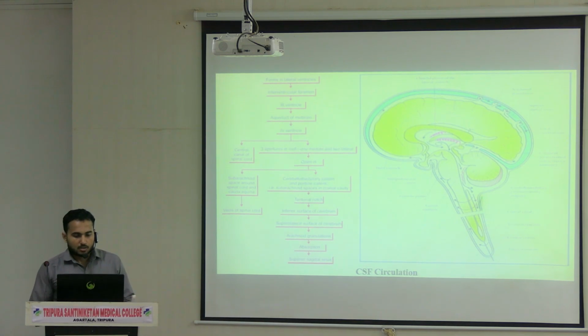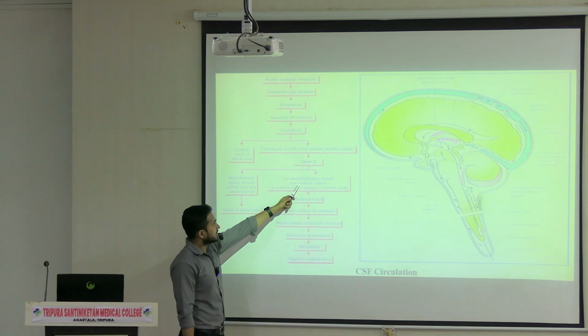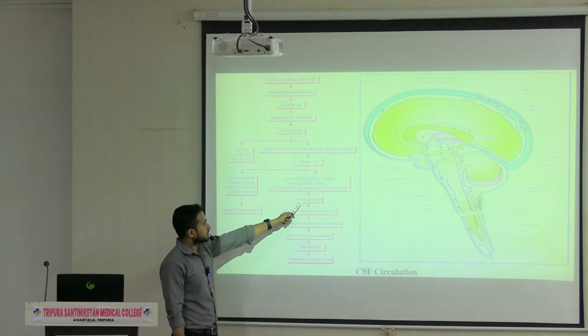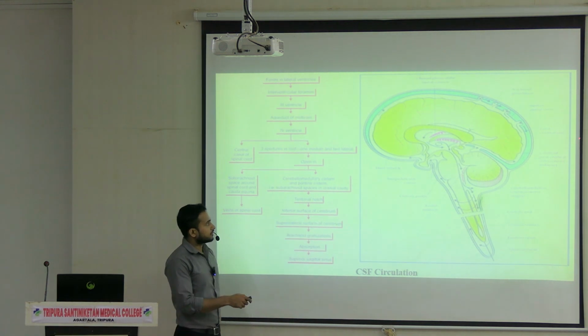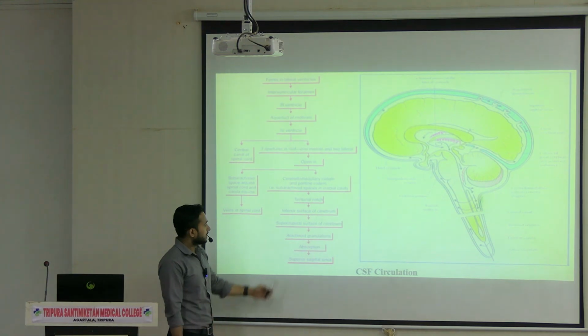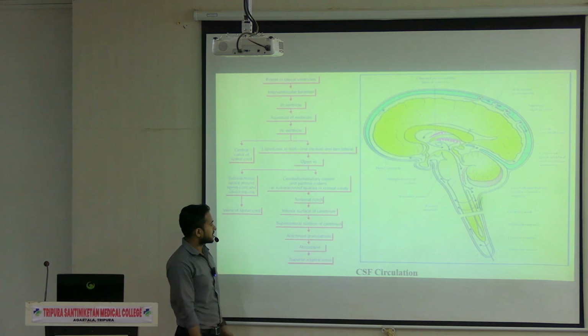Next you can see the cerebellomedullary cistern and the pontine cistern. This is the largest cistern of the body. Then through the tentorial notch, it is going to the inferior surface of the cerebrum, then the superolateral surface of the cerebrum.